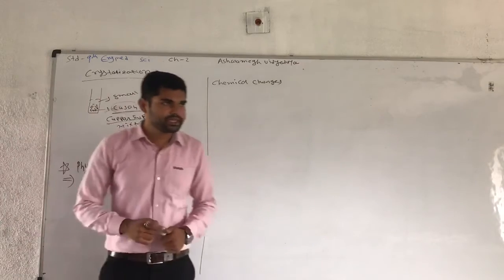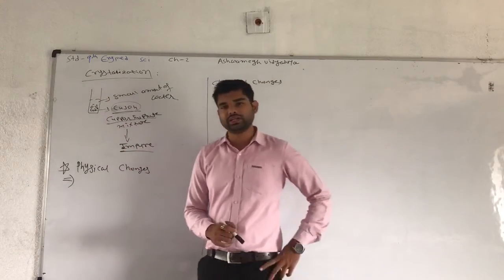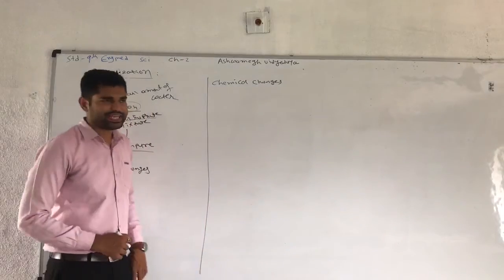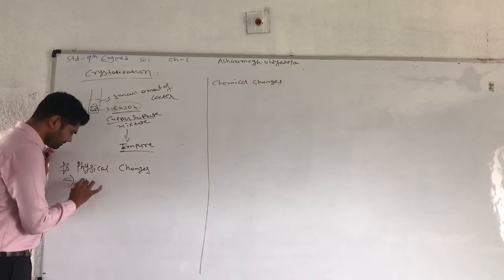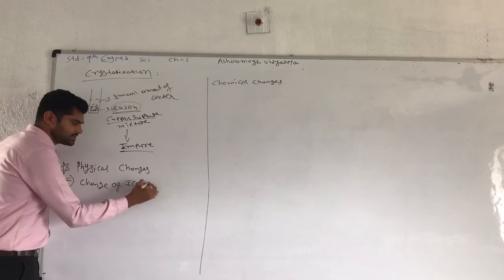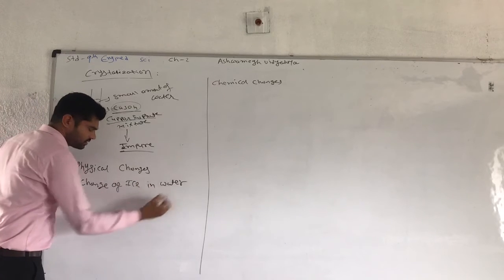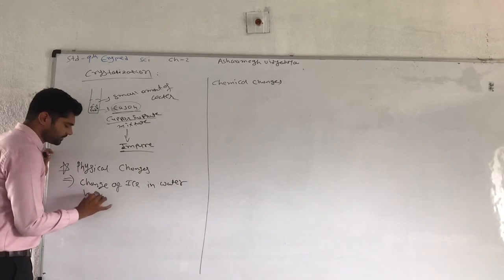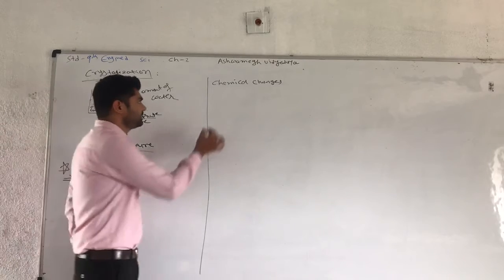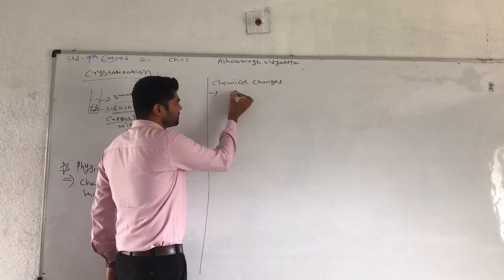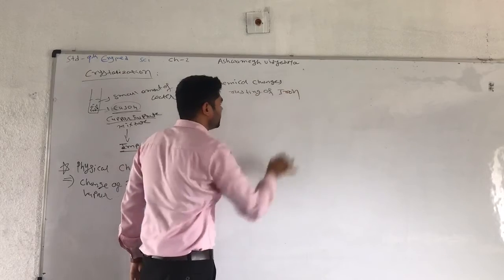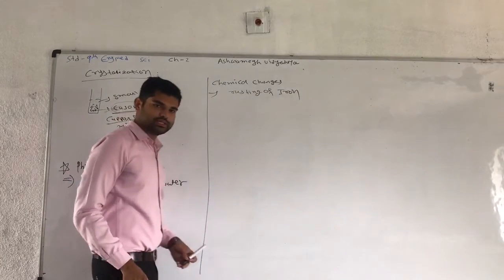When ice is cooled down at room temperature and converted into water, the change of ice into water vapor is an example of a physical change. In chemical changes, rusting of iron is an example of a chemical change.